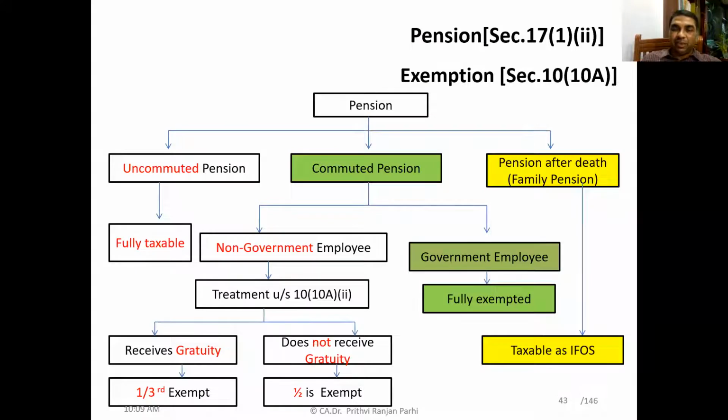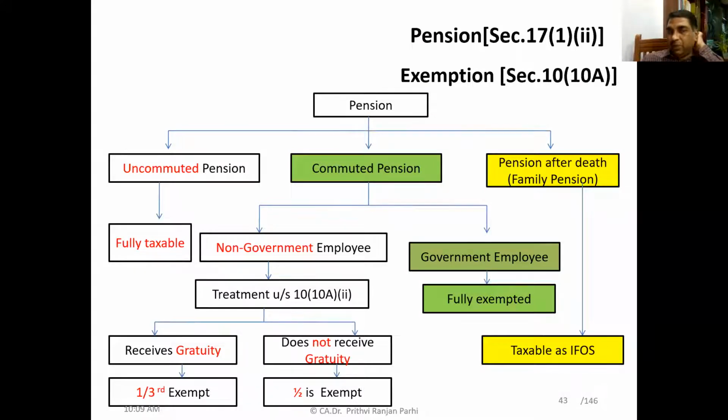No, sir. No. Since the employer-employee relationship is not there, this will not be taxed under the head salary. It will be taxed under the head income from other sources. Got it? Yes, sir. Okay. So family pension is not taxable under the head salary. It is taxable under the head income from other sources.